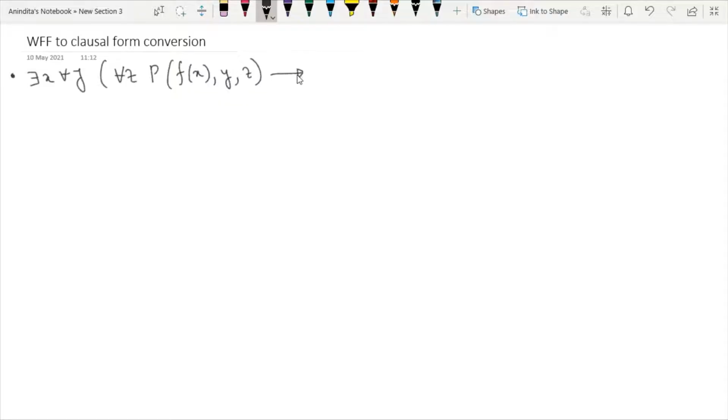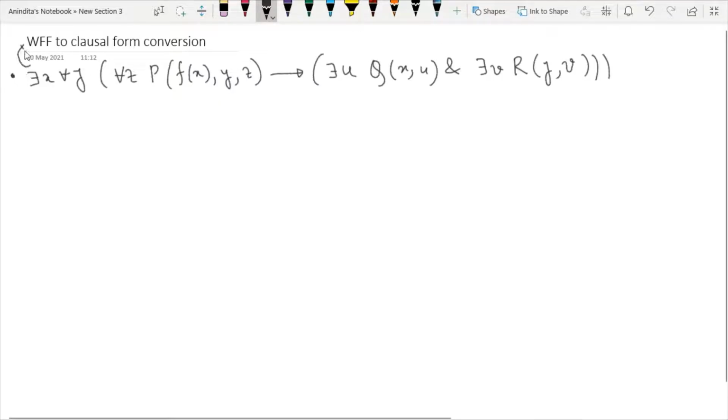Then we have implication, there exists u, then we have another function Q of x comma u. Then we have the connective and, and then there exists v, another function R of y comma v. So this is your given example, and this example is in WFF.